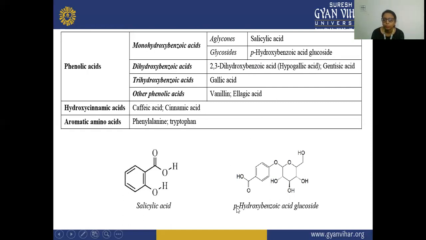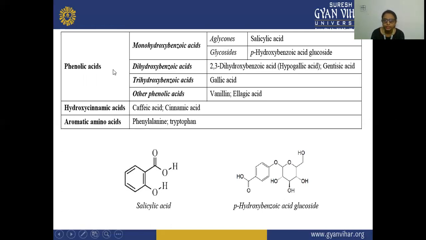So on the para position, a hydroxy group is attached, and this is a benzoic acid, because in this benzoic acid there is a COOH group present. So this is your p-hydroxybenzoic acid glucoside. This is your glycoside. The example is p-hydroxybenzoic acid glucoside, and the aglycone is your salicylic acid.